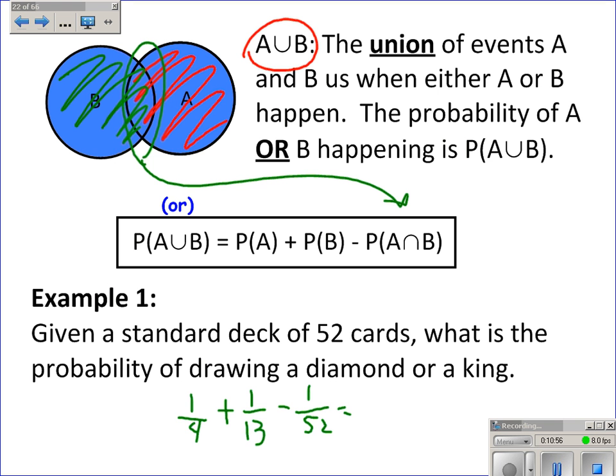And I get 4 over 13 as a fraction, or as a decimal, 0.3077. In general in this class, I usually round to about 4 decimal places, and that usually is fine for us. But that's kind of a rule of thumb in this class.